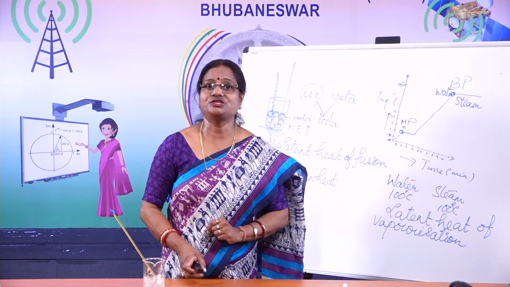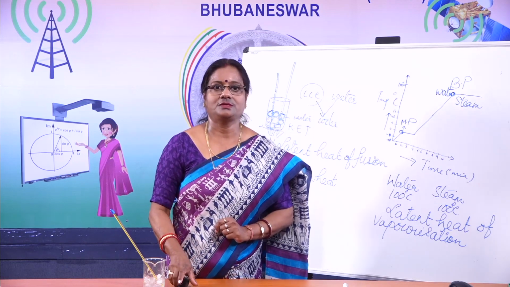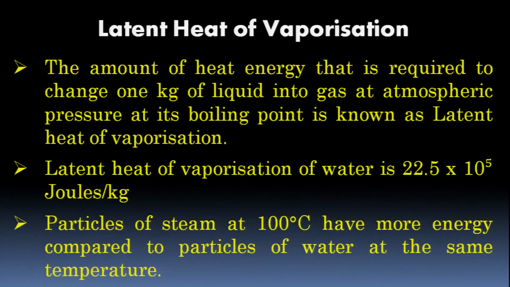This is latent heat of vaporization. The amount of heat energy that is required to change 1 kg of liquid into gas at atmospheric pressure at its boiling point is known as latent heat of vaporization. Latent heat of vaporization of water is 22.5 into 10 to the power 5 joules per kg.